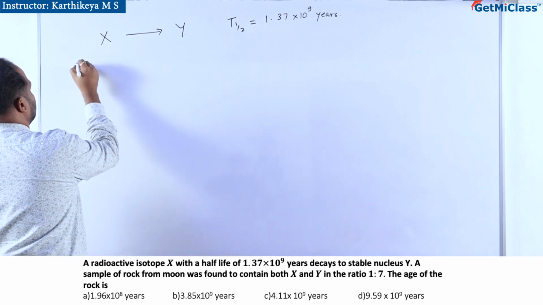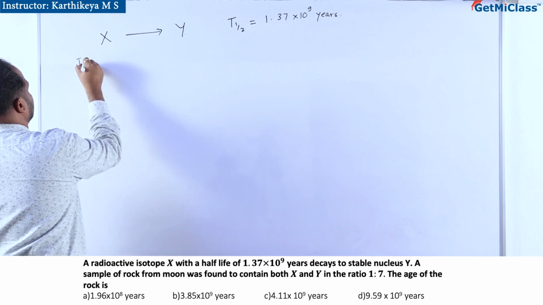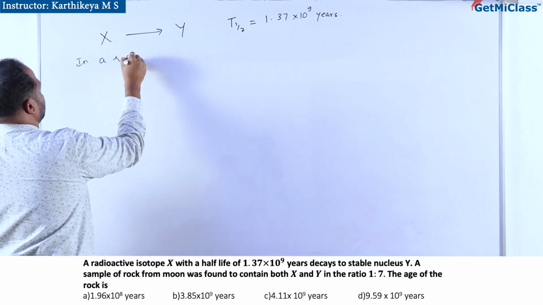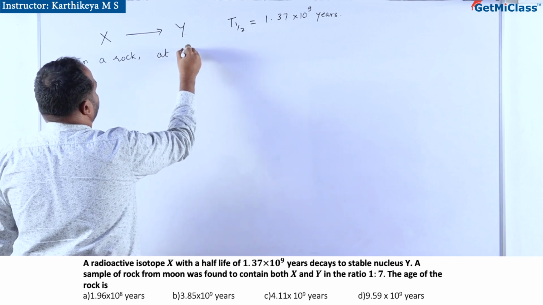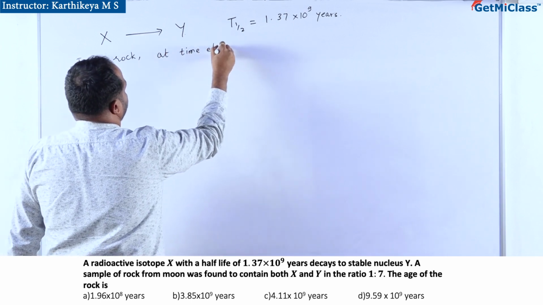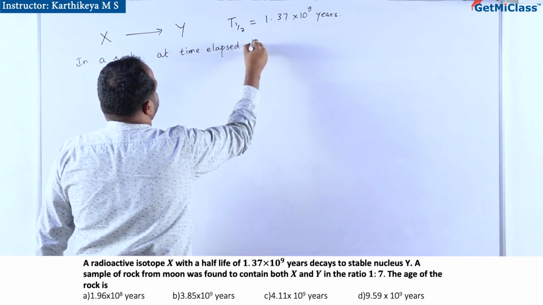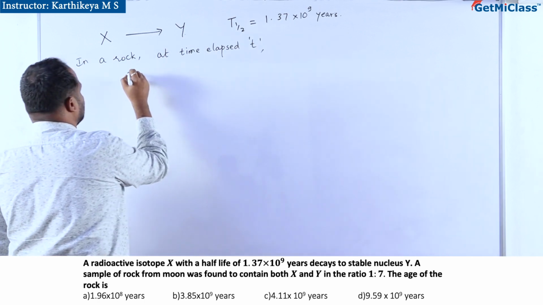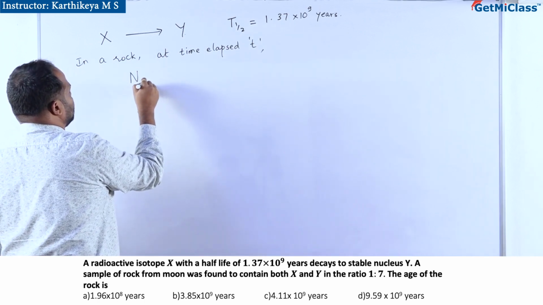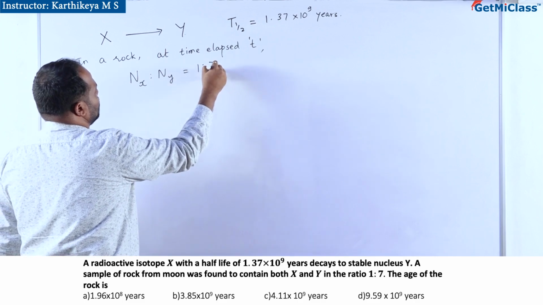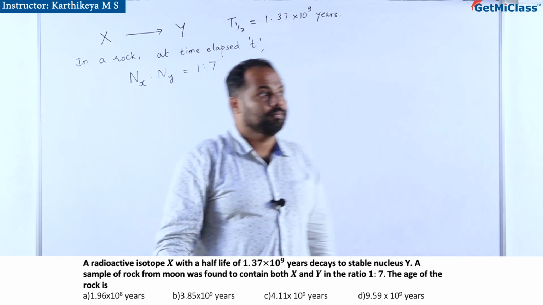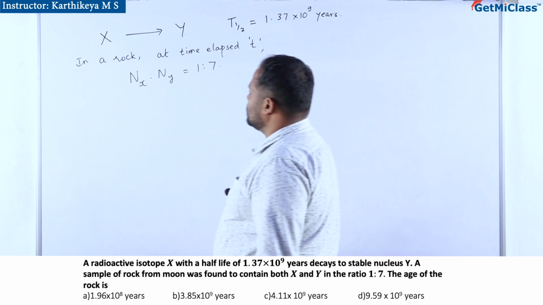Now, the ratio in a rock at time elapsed t, the ratio of number of X to number of Y is 1:7.